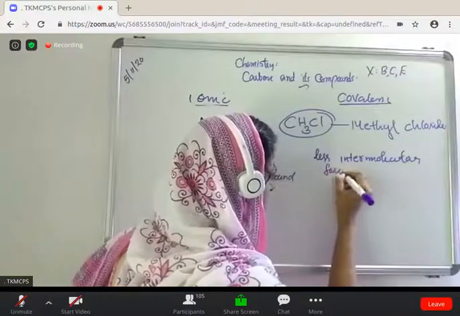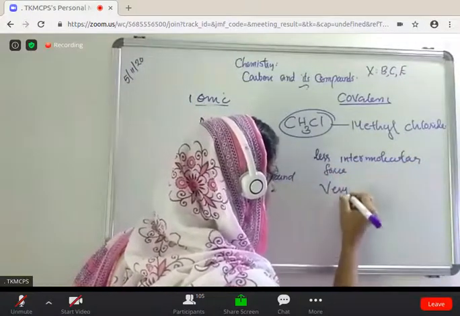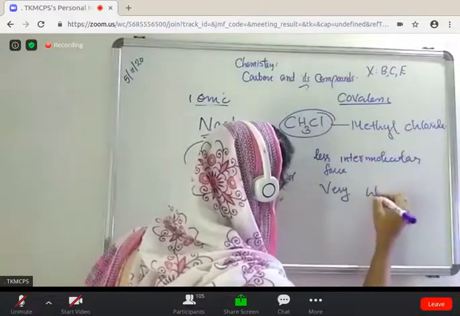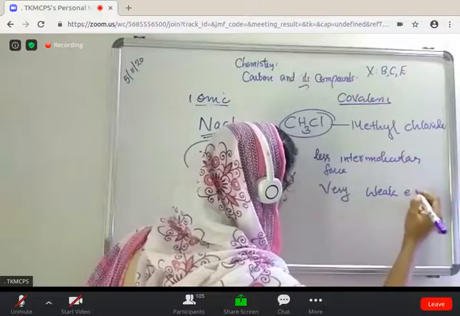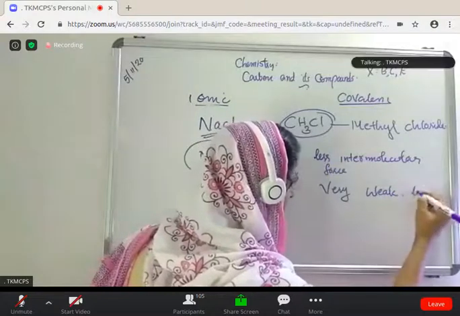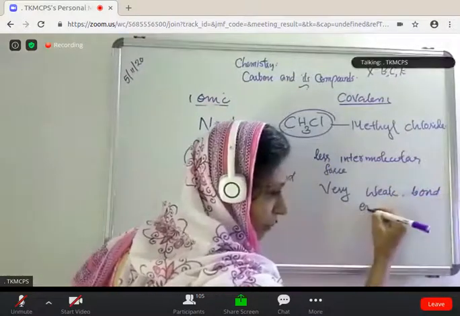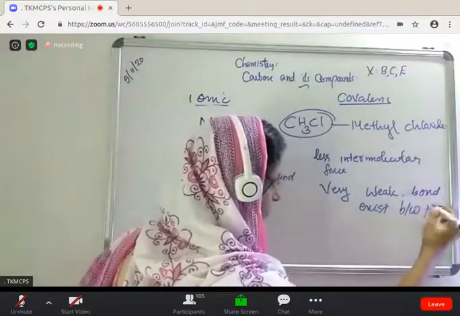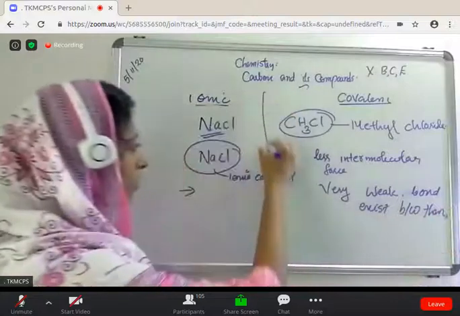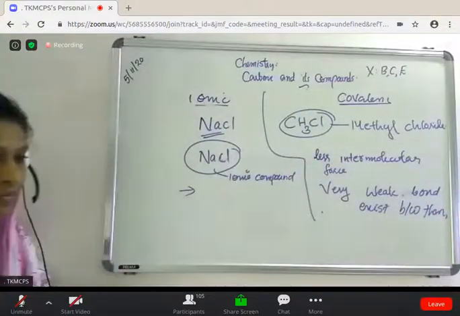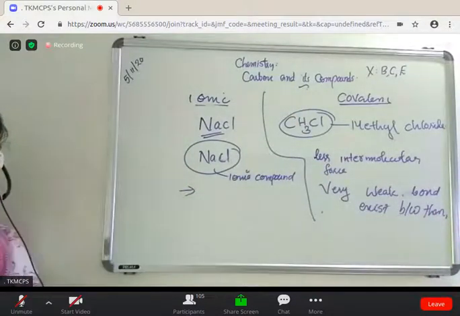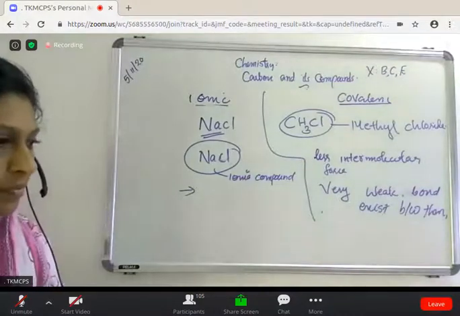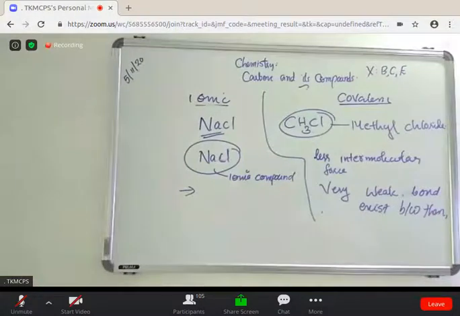Very weak bond exists between them. Okay. Clear?